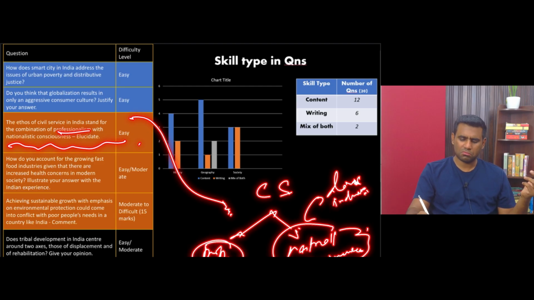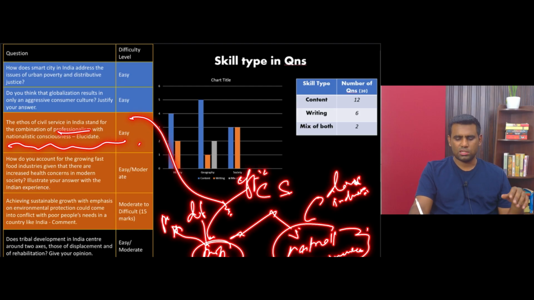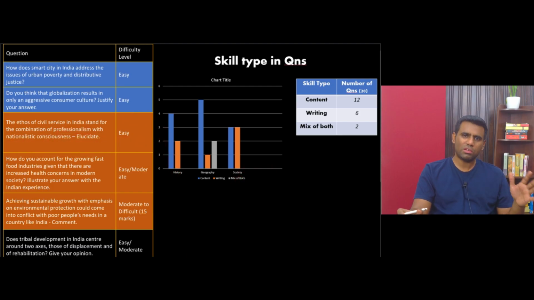And professionalism. What is professionalism? Punctuality, diligence to work, right? And efficiency is also professionalism. See, we are not talking about ethics here. Ethics means you can talk about integrity, you can talk about empathy and all of that. Professionalism is purely a functional attribute of a bureaucrat. So it talks about how efficient you are, how punctual and diligent you are at work, right? And how much of skill building do you actually involve in.